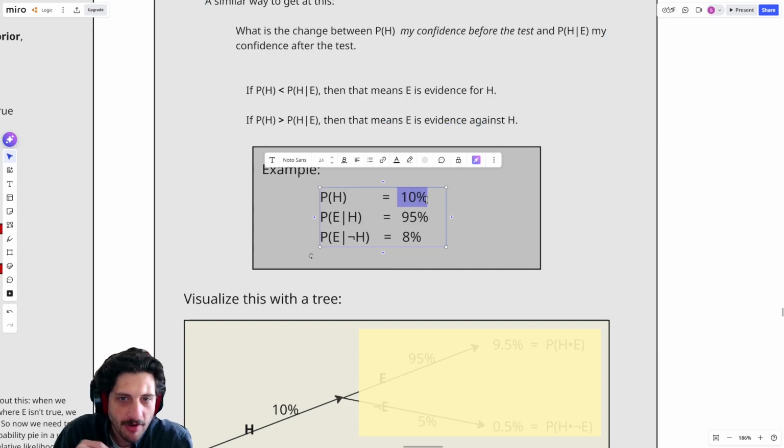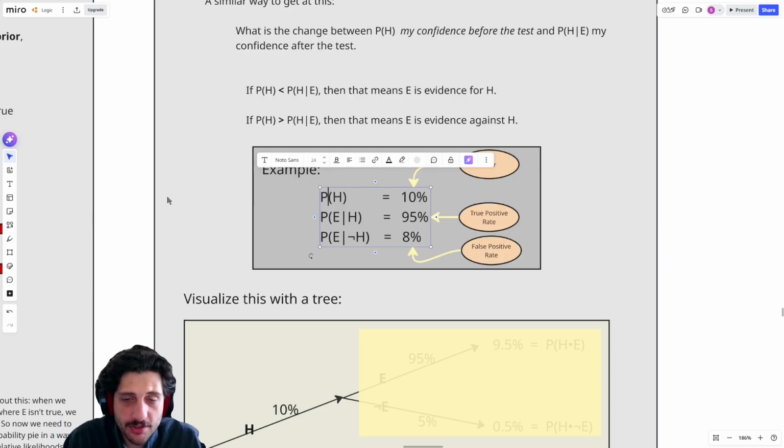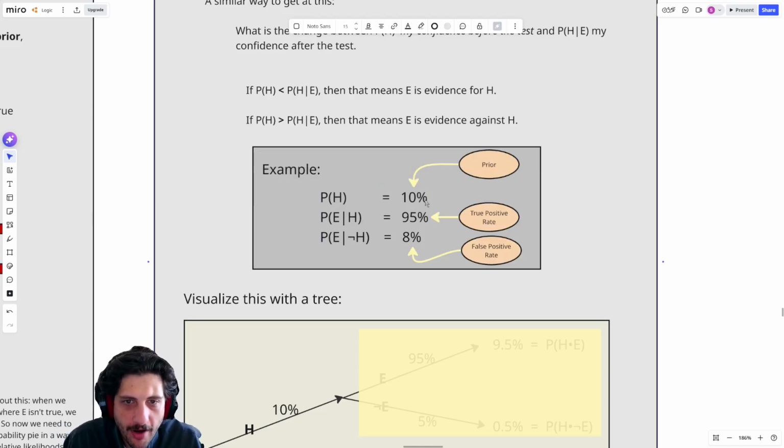So let's suppose I think there's a 10% chance that I'm sick. And if I am sick, then there's a 95% chance that it says so. If I'm not sick, then there's still an 8% chance that it says so. So just like before, we've been calling P of H our prior, right? This is the confidence we start off with.